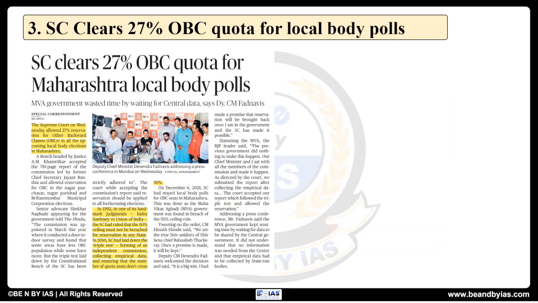Now going ahead, the third article is SC clears 27% OBC quota for local body polls.